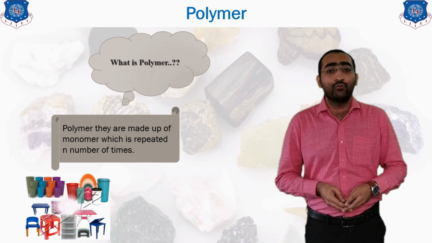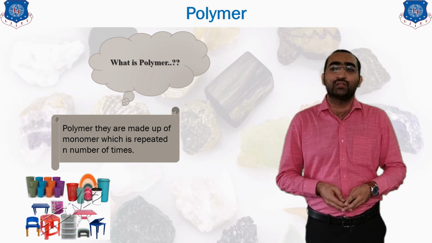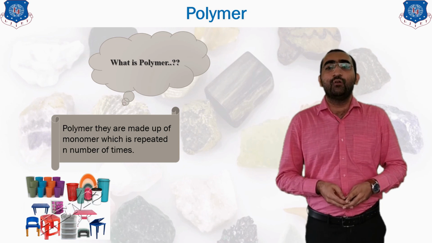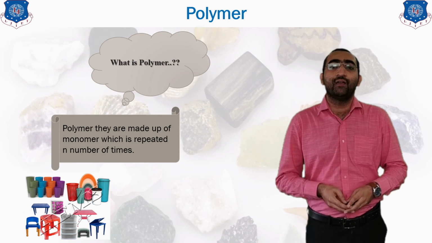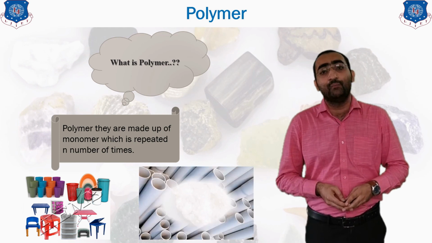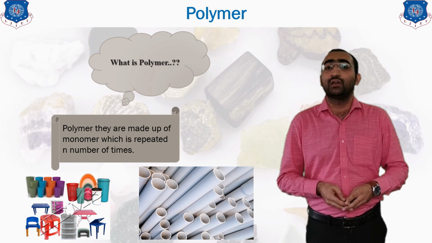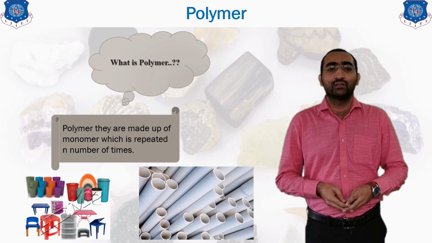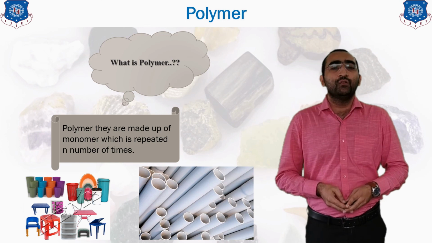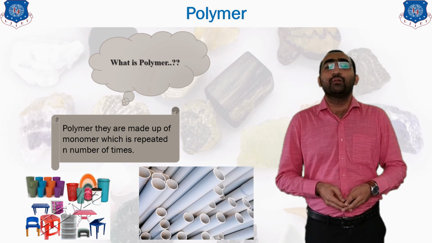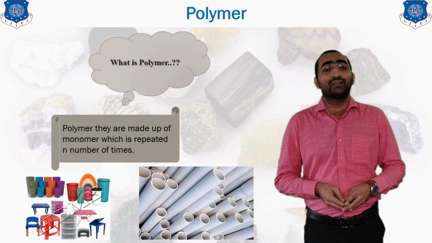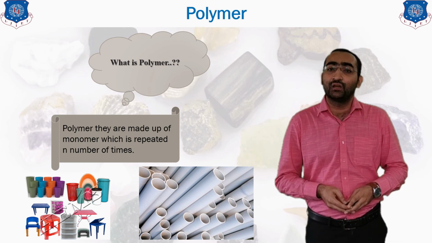You might be aware of ethene, CH2 double bond CH2. This CH2=CH2 is the monomer, and whenever it is repeated n number of times, the product which is formed is known as polyethylene. That is the material used in bags. Now plastic, you might be knowing, is a typical example of the polymer. Different types of plastic are all included inside the polymer.